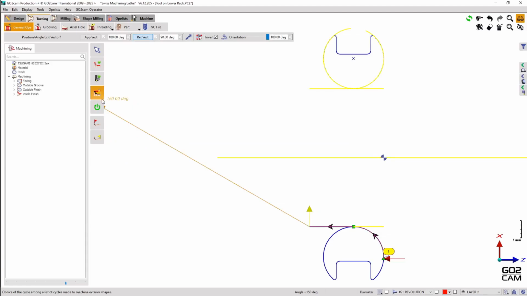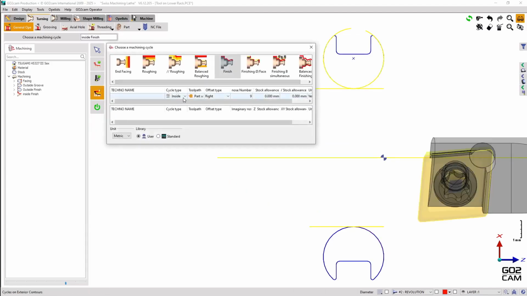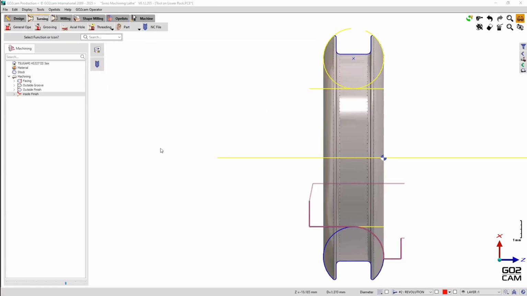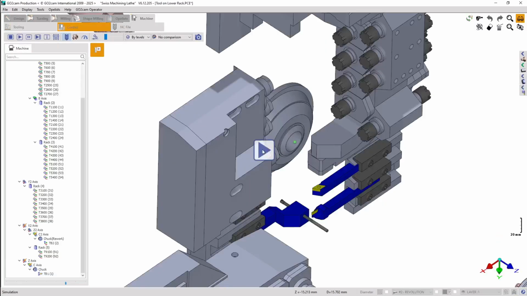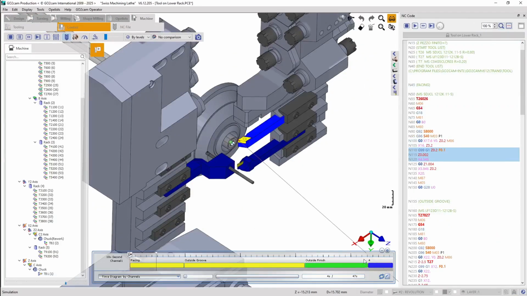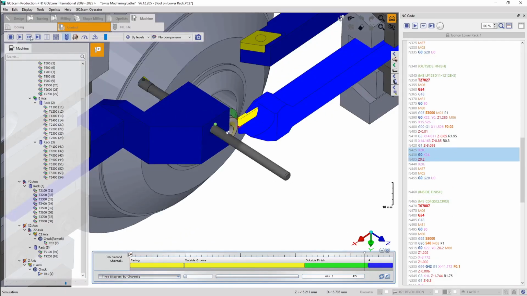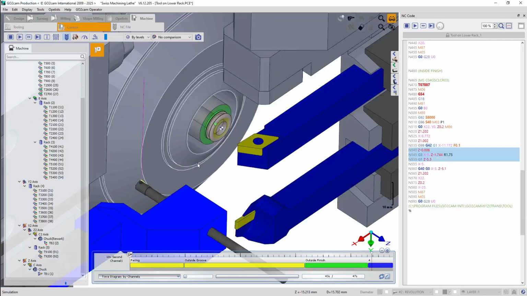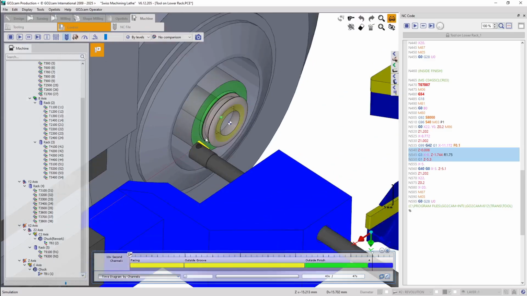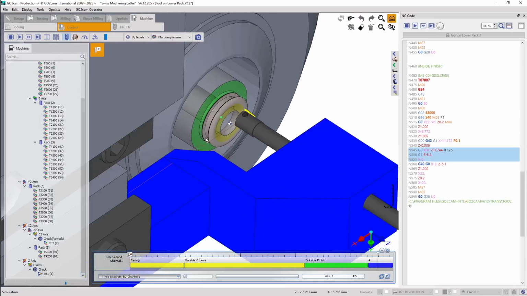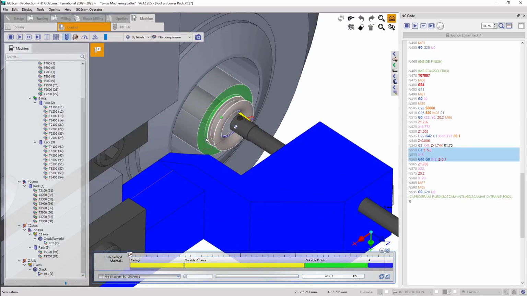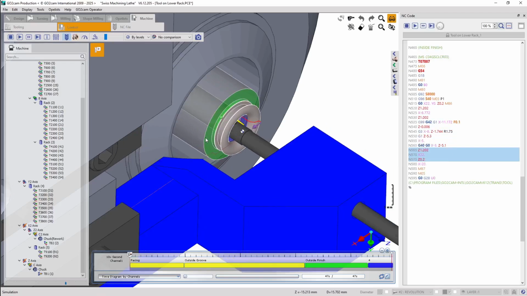And also set the machining cycle to outside for proper computation of the toolpath. And we compute. Now in the MTE, we can see that the tool machines the ball properly in the right direction.